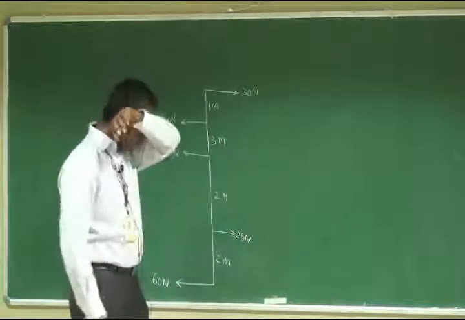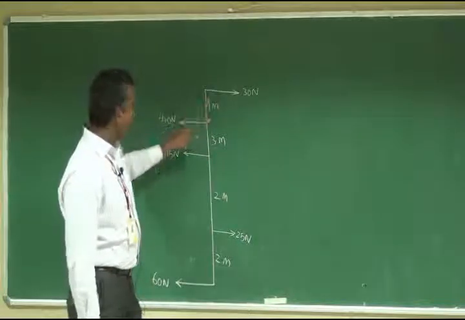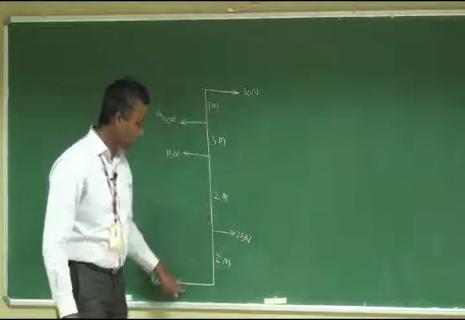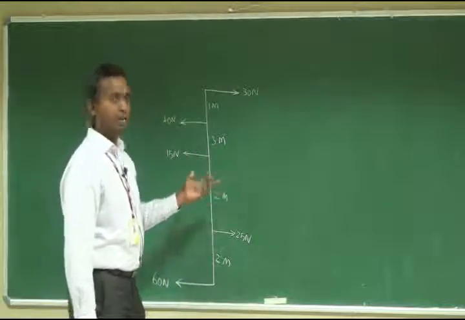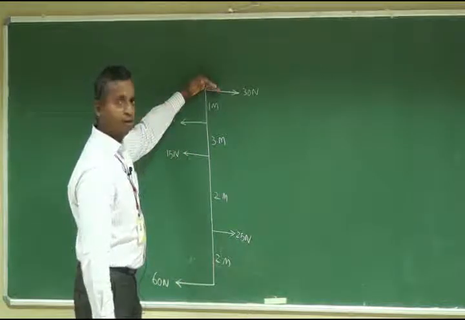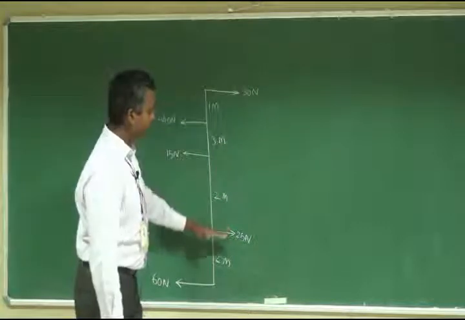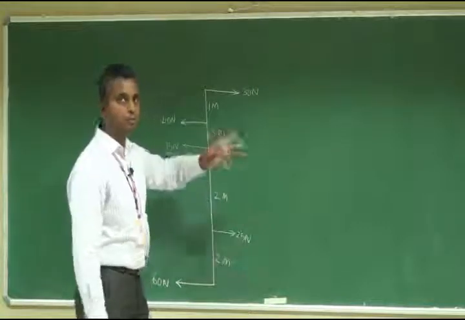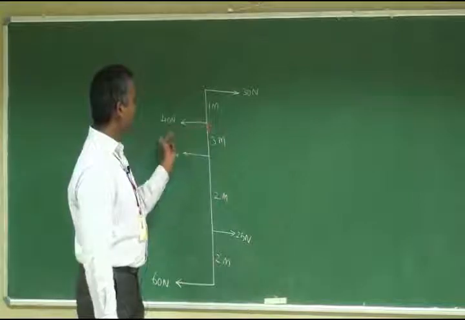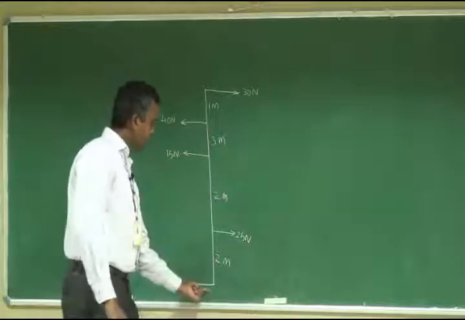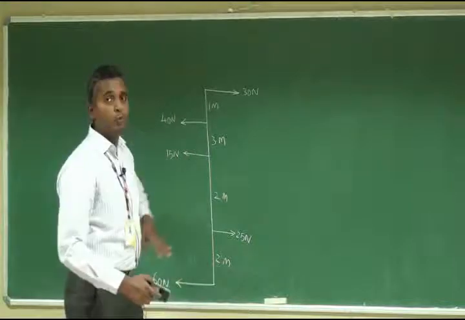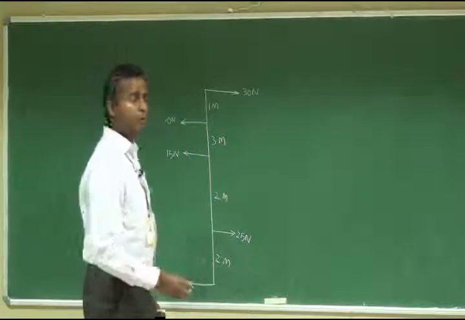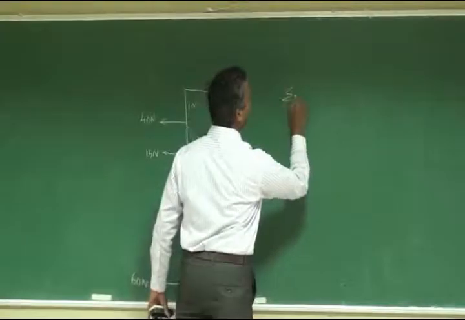So how many forces does this system have? 1, 2, 3, 4 and 5. There are 5 forces, and all the forces are horizontal. There are 2 horizontal positive forces and 3 horizontal negative forces. For this system you will have a sigma H value.